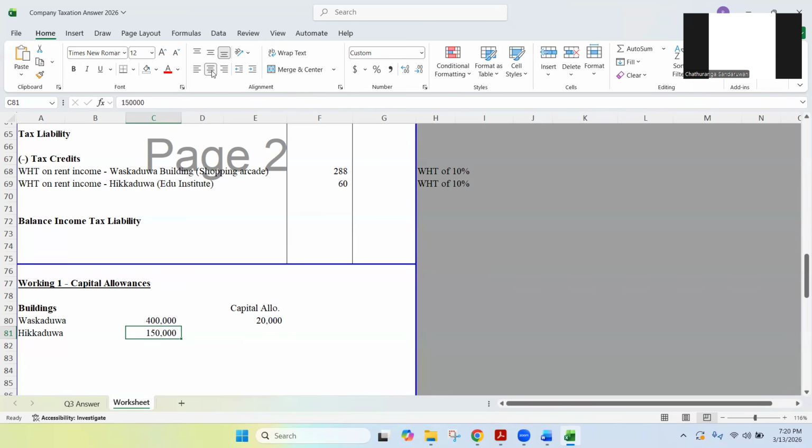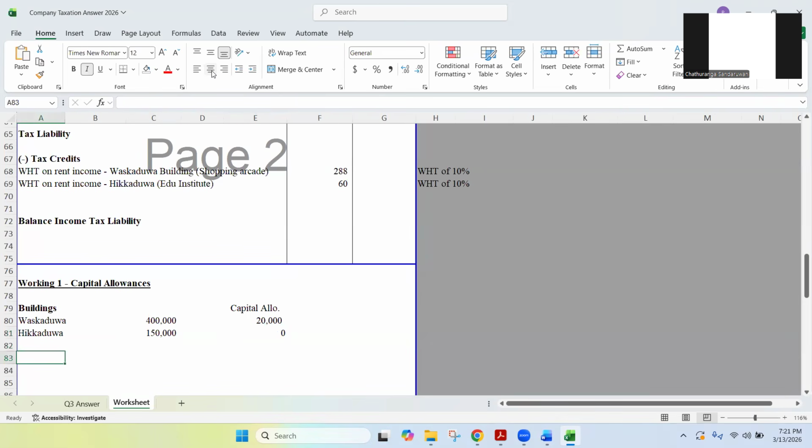Ideally, no. The reason is that for the first 9 months they haven't used the building for business purposes. They have kept the building vacant. And for the last 3 months, they have given this building for rent, which is effectively not connected to the business as well. Because of that, we are not calculating capital allowances for this Hikkaduva building. So that is the reason for 0. Remember the reasons very carefully. Because of those 2 reasons, we are not calculating capital allowances for the Hikkaduva building.